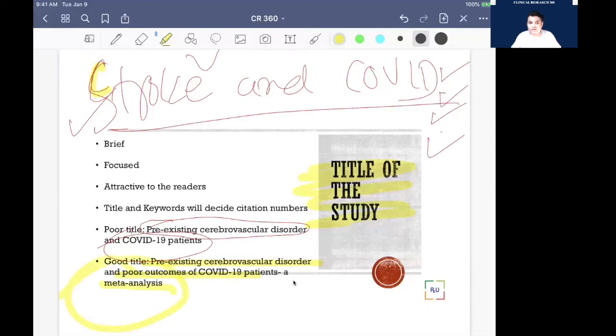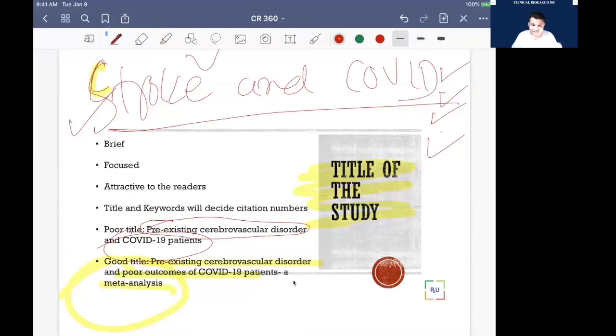So this is called a good title. It's still not the best title. If it's the best title, I would write something like: pre-existing cerebrovascular disorder associated with poor outcome or increasing mortality among COVID-19 hospitalized patients, a meta-analysis.